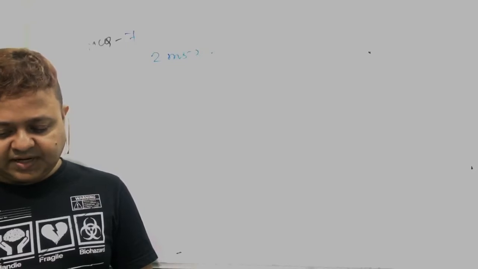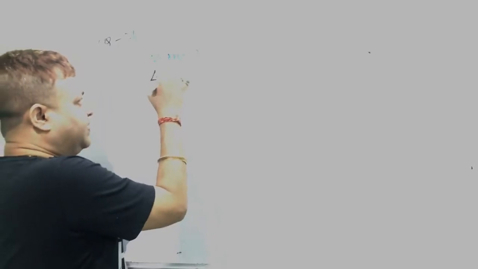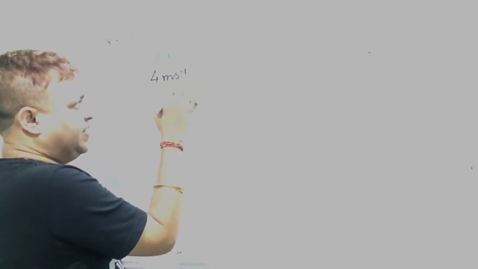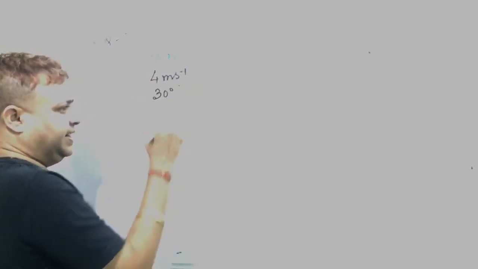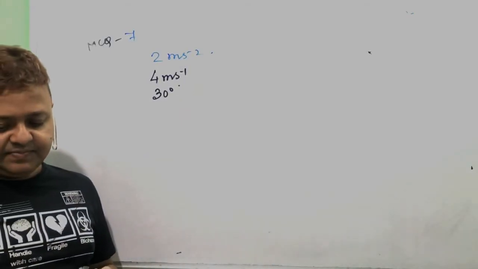A ball is projected from the floor of the elevator with a speed of 4 meter per second at an angle of 30 degree.